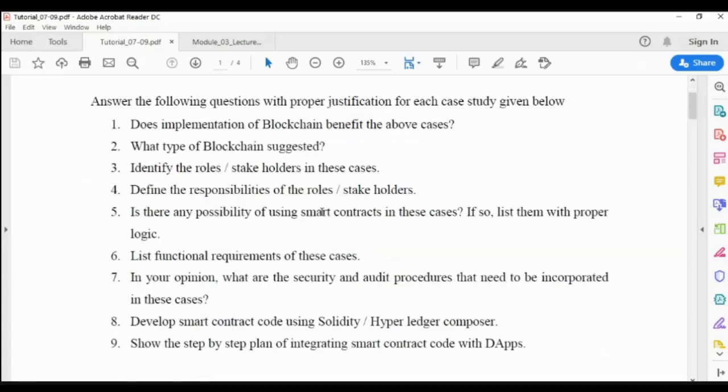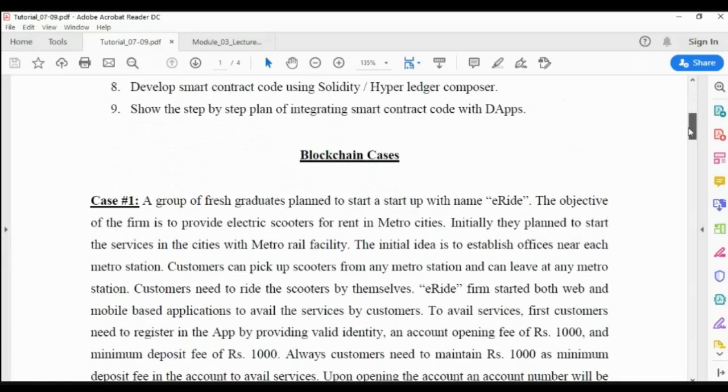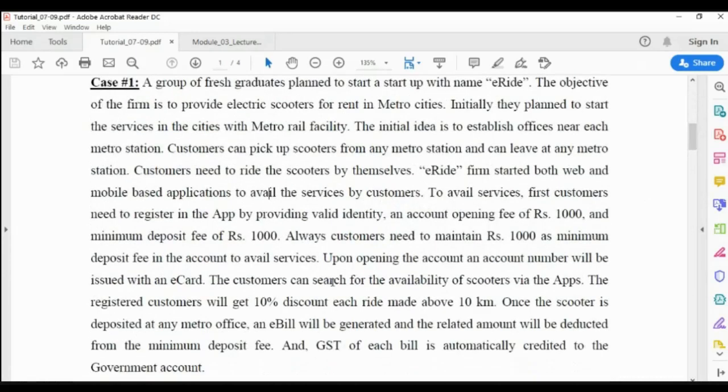Is there any possibility of using smart contracts in these cases? If so, list them with proper logic. That means, in the given case, are there any conditions available? So here some conditions are there, like if the customer travels or makes a journey above 10 kilometers, whatever the bill he makes, a 10% discount will be there, right? Like that, the minimum amount that should be maintained is 1000. So here some conditions are there.